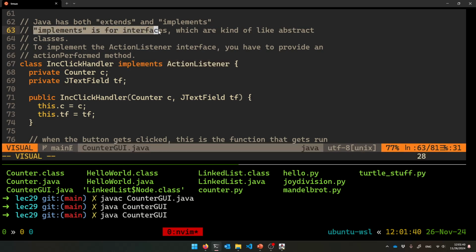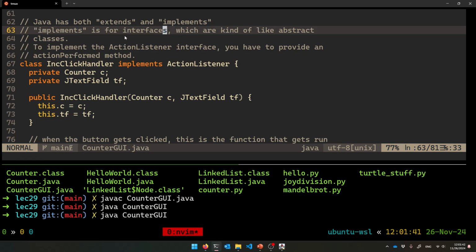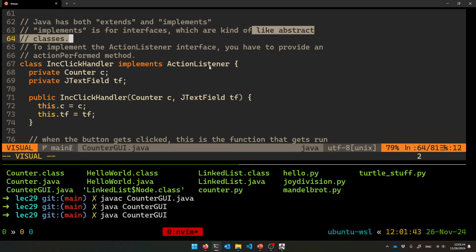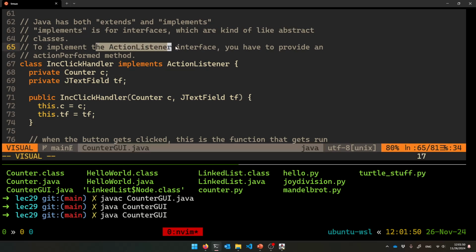Implements is for something called an interface, which is essentially an abstract class. You can think of it like we are subclassing an abstract class. It's a little bit different, but that's, I think, as much as you want to say, all right? So to implement all the virtual things, all the things that you're required to for the interface, you have to have just one method, an actionPerformed method. That's the code that's going to get called whenever this event fires, essentially.